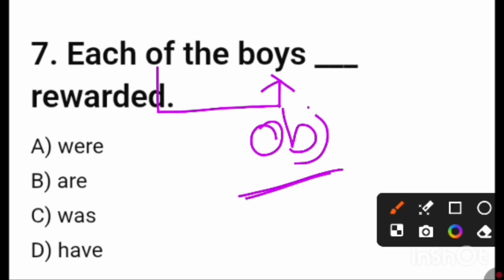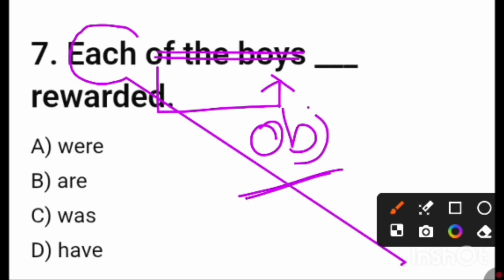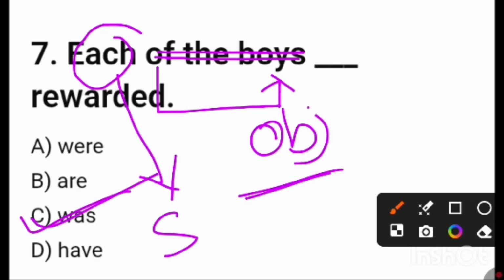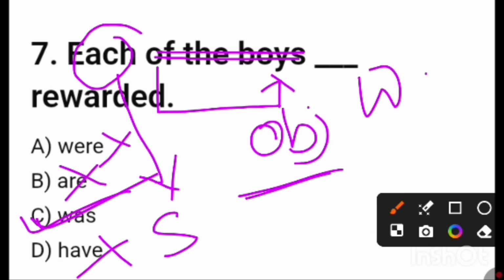Friends, you know, in agreement we have to agree the verb with the subject, not with the object. That means for agreement, this part is not necessary. This part is invalid in agreement. The actual subject is "each," and you know each is singular. This is the actual subject and it is singular. So this is the singular form "was." The answer will be "each of the boys was rewarded." Here you can see "were" is plural form, "are" is plural form, "have" is also plural form. Only "was" is the singular form, so "was" is the correct answer. Friends, I think you understand the logic.